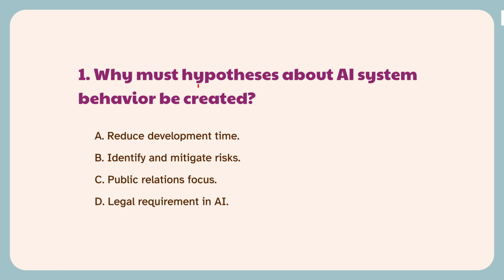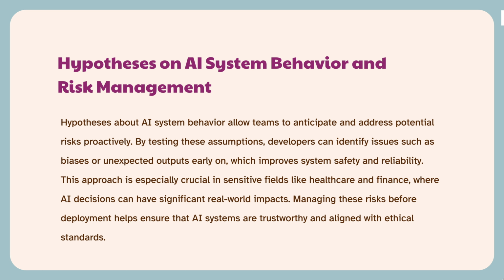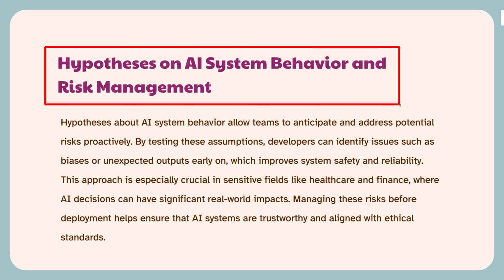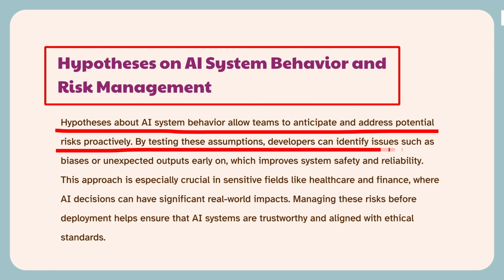Question 1. Why must hypotheses about AI system behavior be created? The knowledge points of this question are: hypotheses on AI system behavior and risk management. By predicting how an AI system might behave, teams can spot and fix potential issues early on, making it safer and more reliable. This is especially important in areas like healthcare, where mistakes can have serious consequences. Thinking ahead helps ensure the AI works fairly and meets ethical standards.